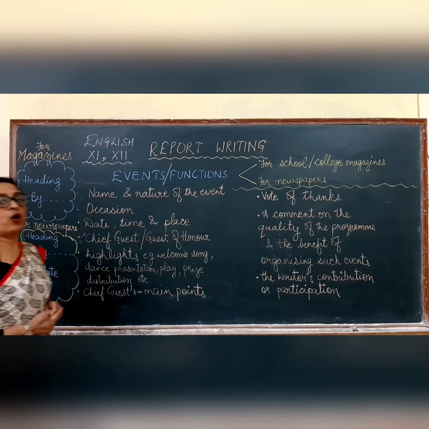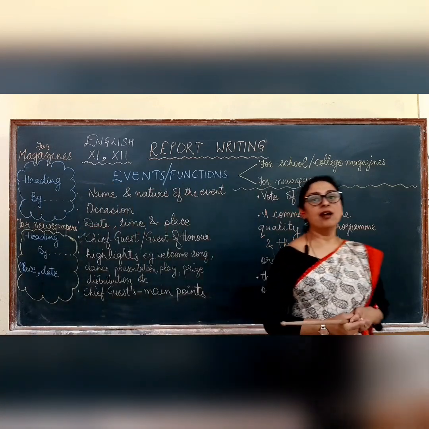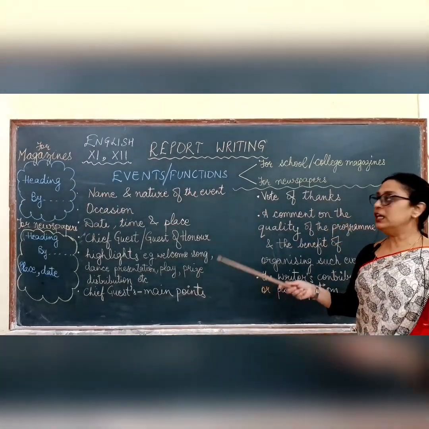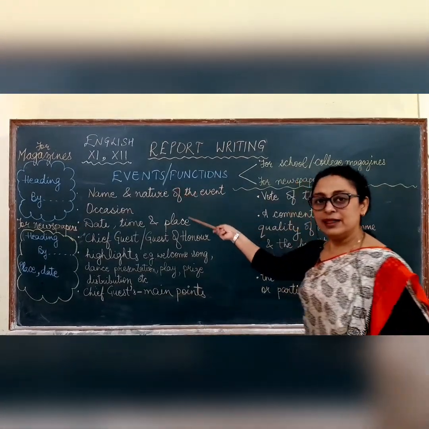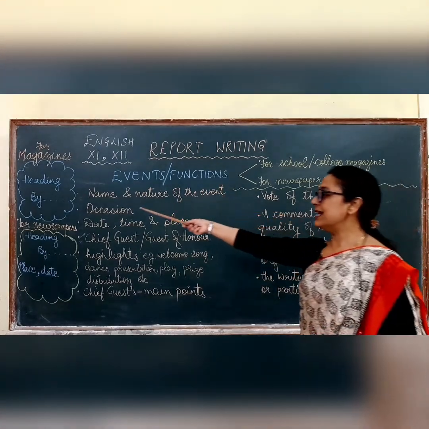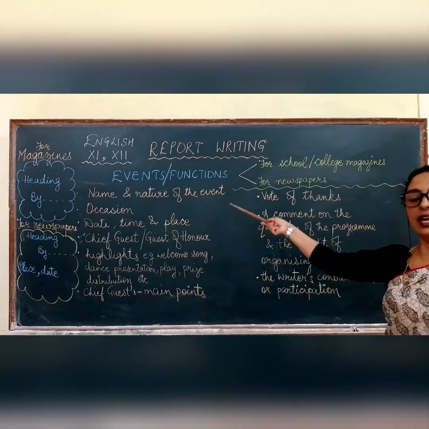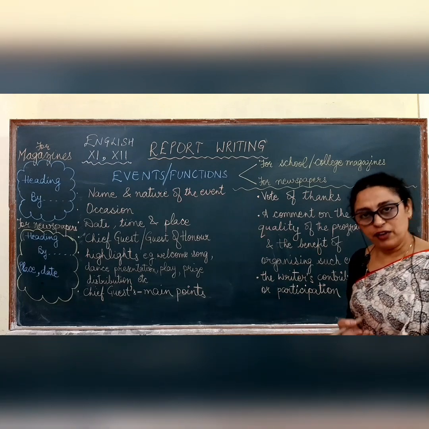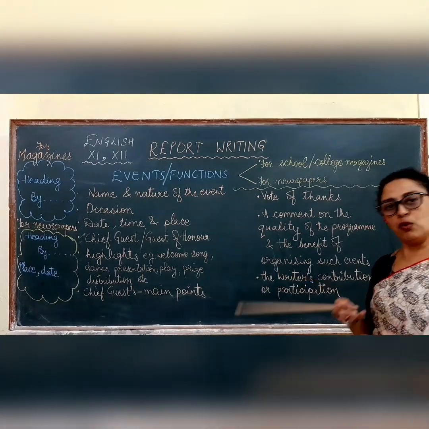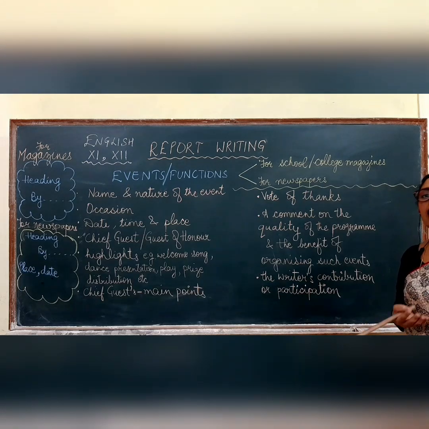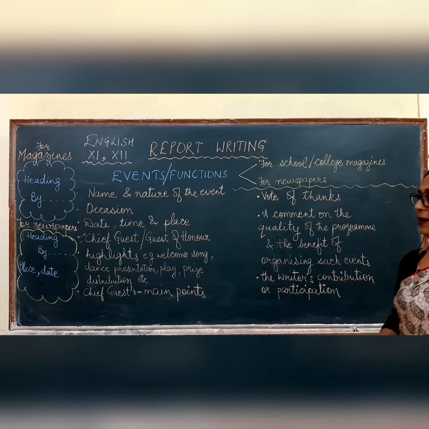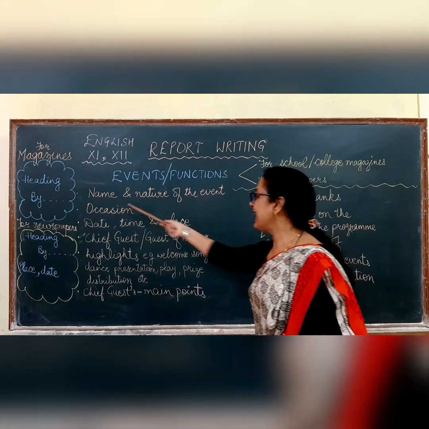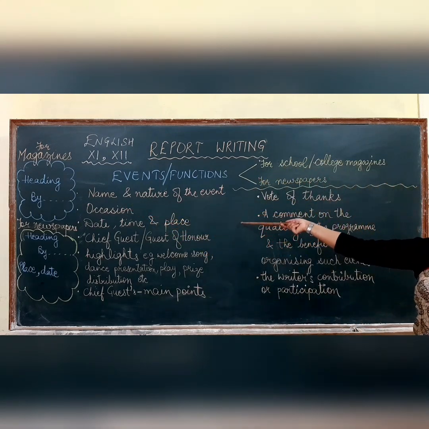Now let's see what points are to be kept in mind when we write the main body of the report. After writing the heading and the byline, we have to keep these points in mind. First is name and nature of the event. What kind of event it is. Whether you are writing about a sports meet, a function, a camp, an act of social service, a competition, it can be anything. So, we begin with the name and nature of the event.